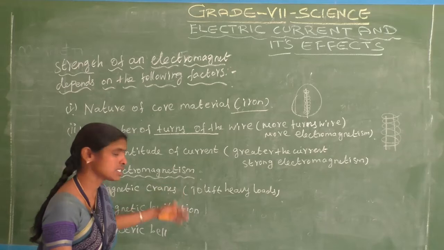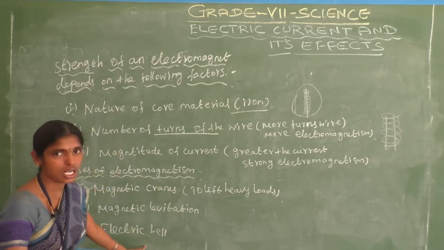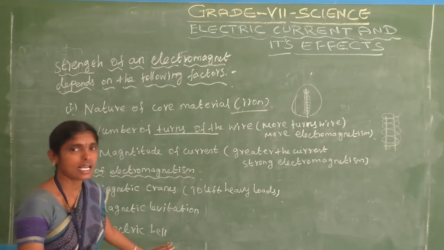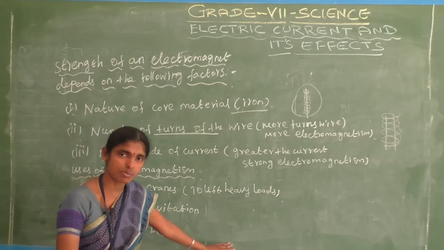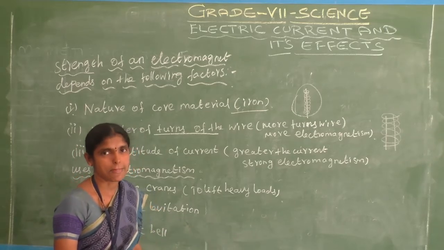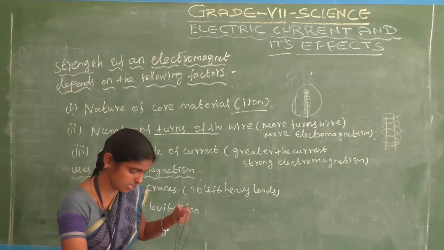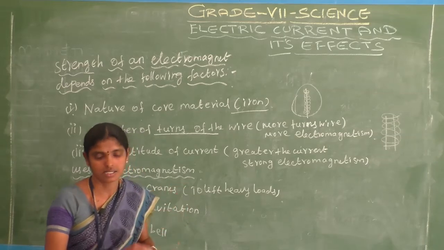Now we are going to discuss the electric bell. The electric bell works on the principle of electromagnetism, the magnetic effect of electric current.